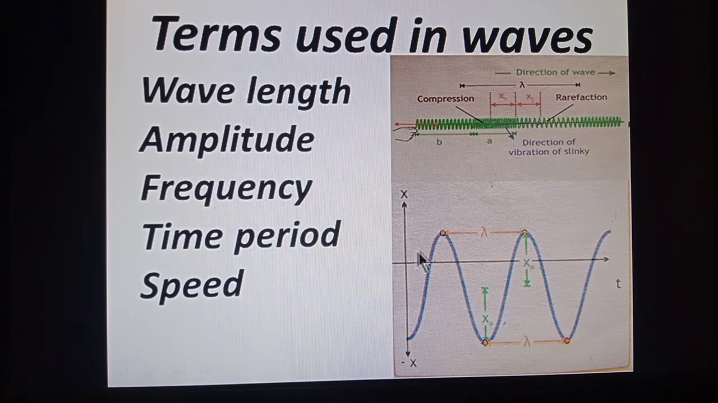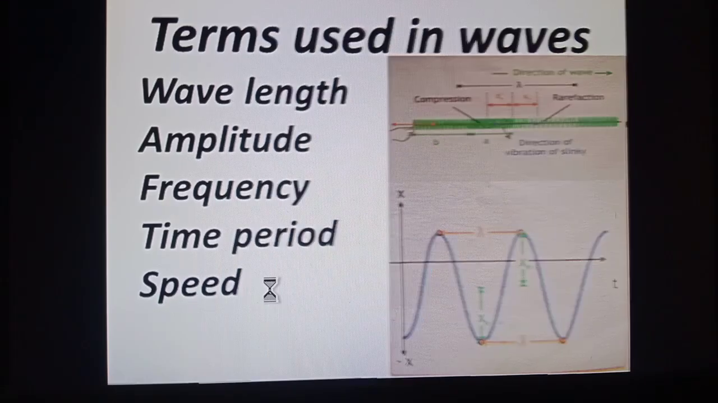We can calculate speed by dividing its wavelength with its time period. When wavelength lambda is divided by time period T, we will get the speed of waves. Students, these are the basic definitions of the terms that are associated with waves.